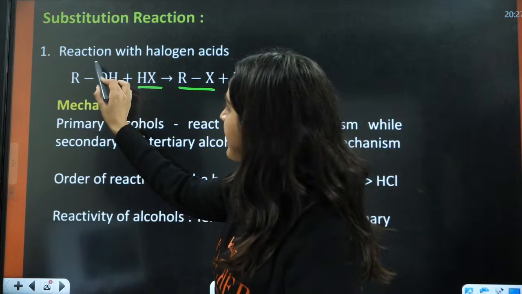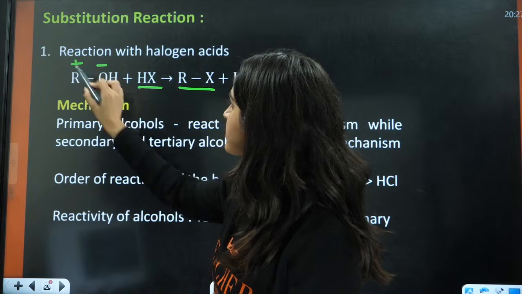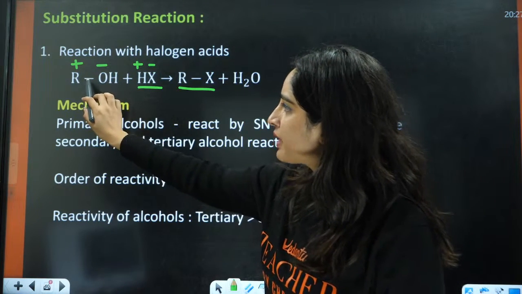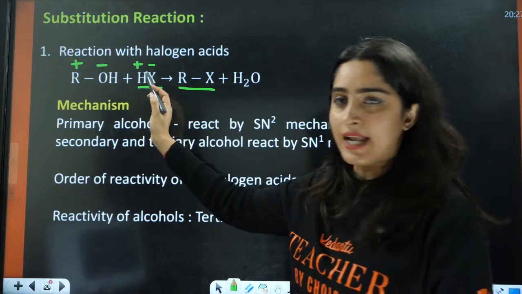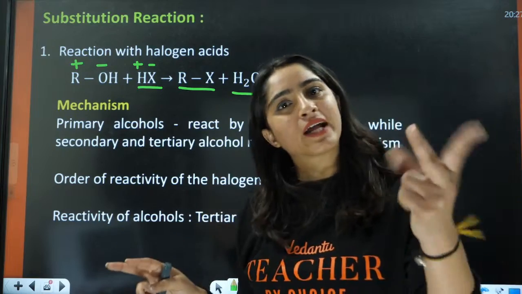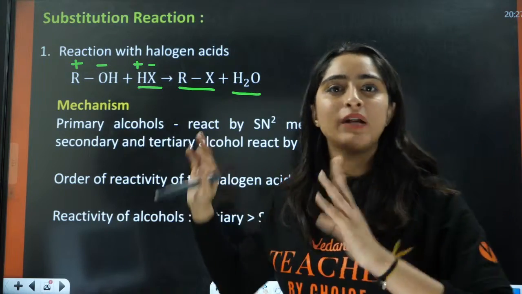So this is negative, this is positive. This is negative, this is positive. Now this negative is going to attack here, and the OH will attack on this side. So it will release H2O. Just replace positive, negative, positive, negative. Just replace that, you will have your answer.